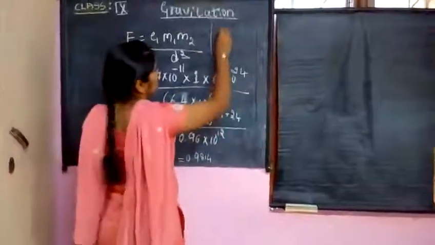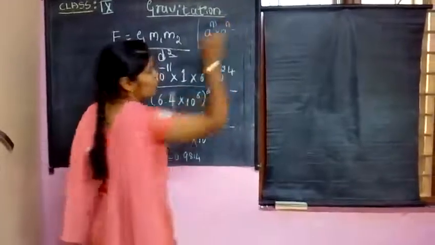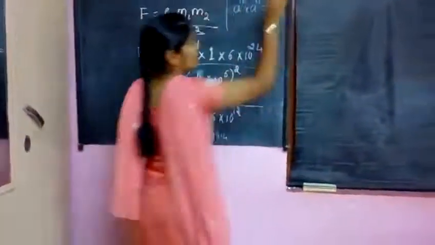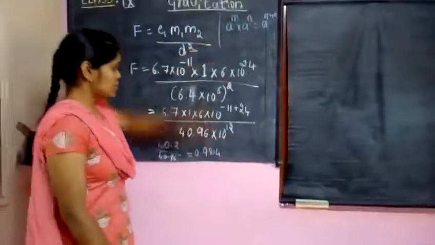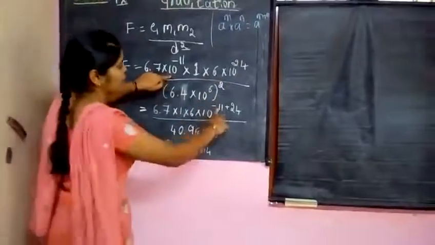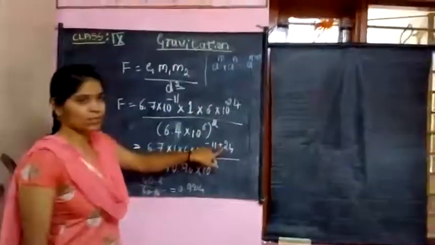That is a raised to m into a raised to n, then what will you do? a raised to m plus n. You will do that. So I did it here. 10 and 10, the bases are the same. Then add the indices. Here it is minus 11 as it is, and this is plus 24.